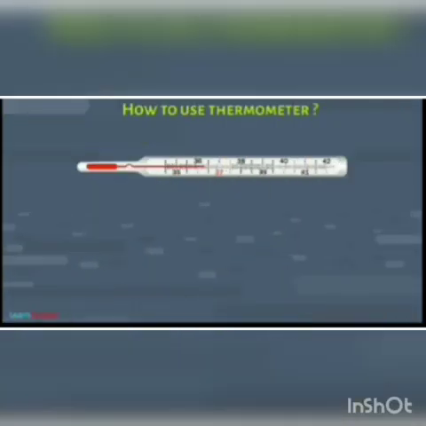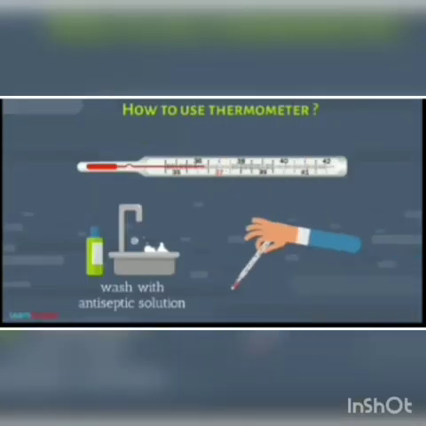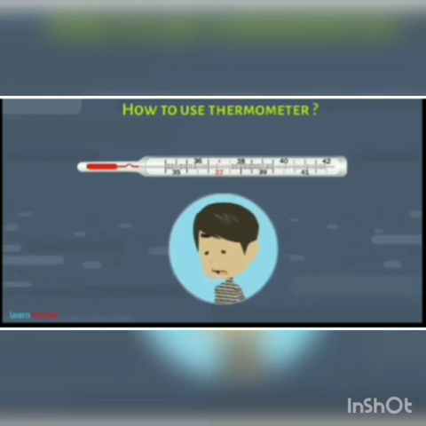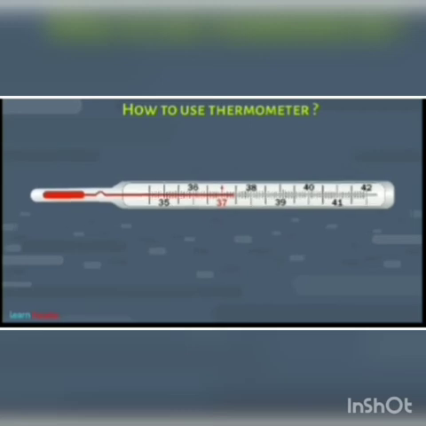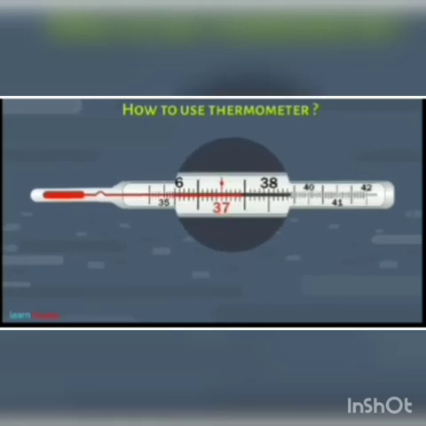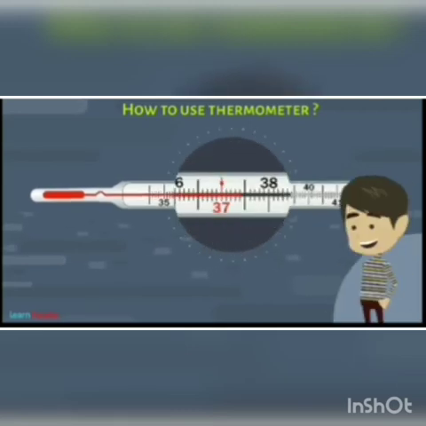Wash the thermometer with antiseptic solution before using it. Then give a jerk to the thermometer so that the mercury level falls below 35 degrees Celsius. Then place the thermometer under your tongue inside your mouth and wait for 1 minute. Now take out the thermometer and find out the correct reading of the temperature. Here you can see the thermometer reading shows temperature 37.4 degrees Celsius. So this is the body temperature that is recorded by the thermometer.